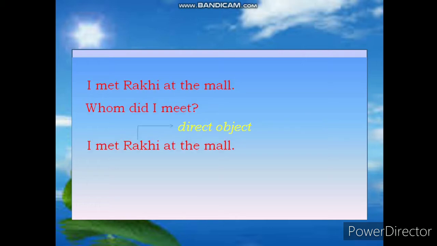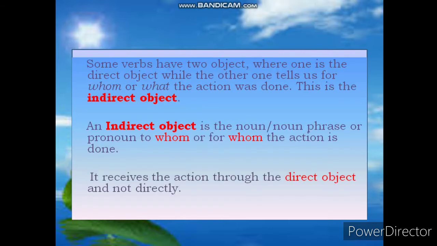Let's see another example. I met Rakhi at the mall. Whom did I meet? Answer is I met Rakhi at the mall. Rakhi is direct object in this sentence.